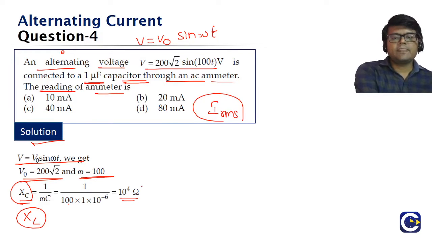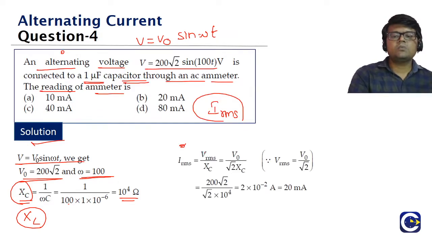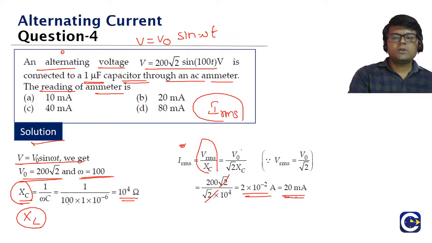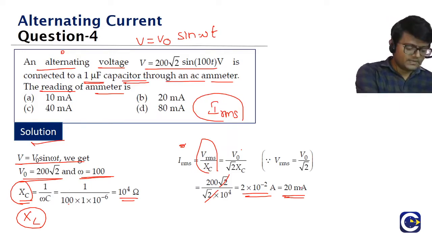And once you get it right, we need to find the IRMS. How can we find IRMS? We can straight away do this. IRMS is VRMS by XC. VRMS is V naught by root 2. So V naught is 200 root 2, divided by root 2, into XC's value, which was 10 power 4. So root 2 is cancelled. What is the answer, guys? Some of us are able to tell the answer correctly. 200 by 10 power 4 means 2 into 10 power minus 2, which is 20 milliamperes.